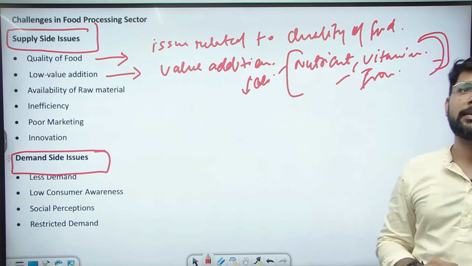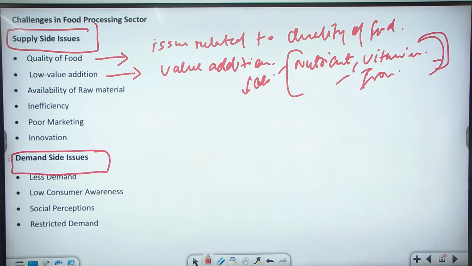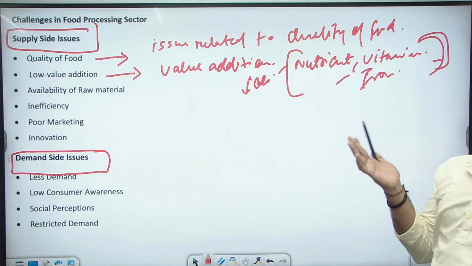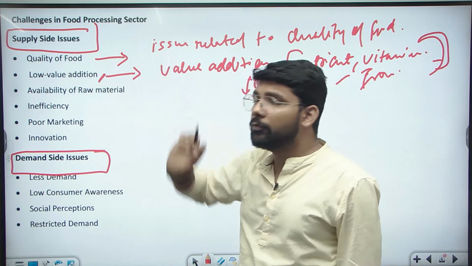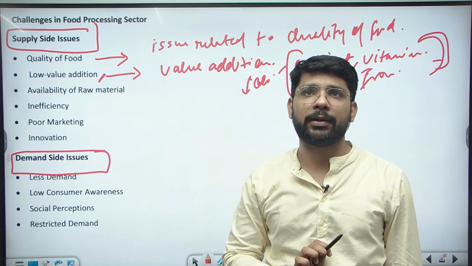If we are adding low value products, then we can say there is fragmentation of the food processing industry, and adding value can increase the value of the food processing industry in the market.